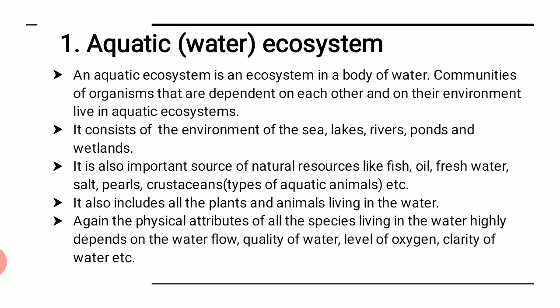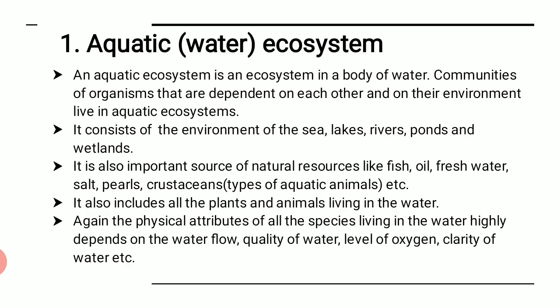An aquatic ecosystem is an ecosystem in a body of water. The name itself tells us. Communities of organisms that are dependent on each other and on their environment live in aquatic ecosystems. That means all those organisms are dependent on themselves and on others. They depend on others and they create the food web within the water. All those creatures and the environment are considered as aquatic ecosystem.